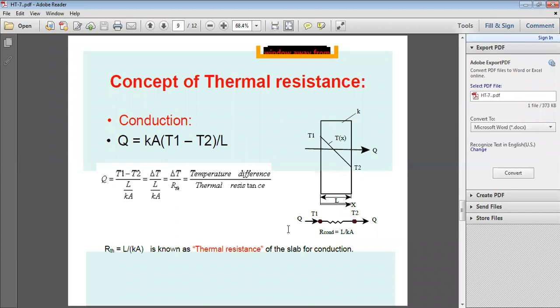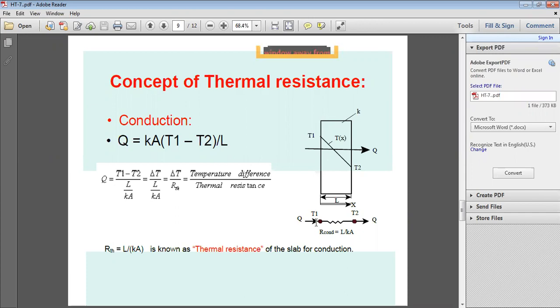Now you can draw the electrical analogy. You can apply the electrical analogy to this thermal resistance concept.